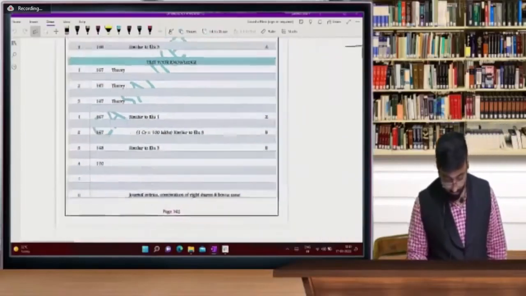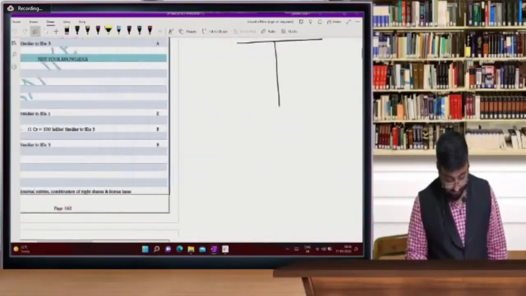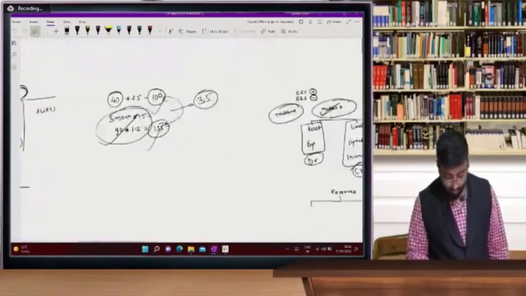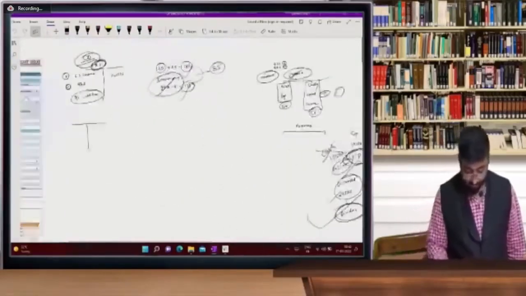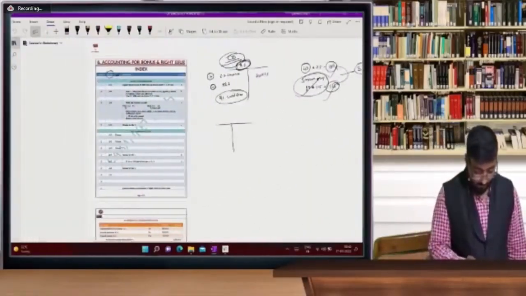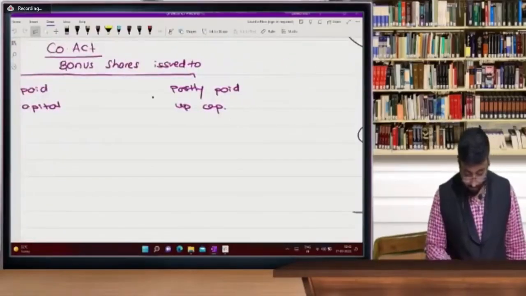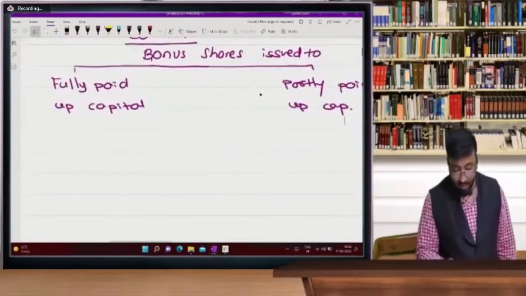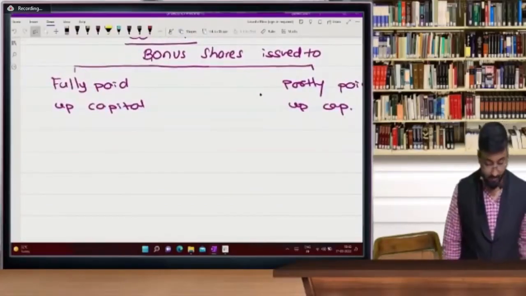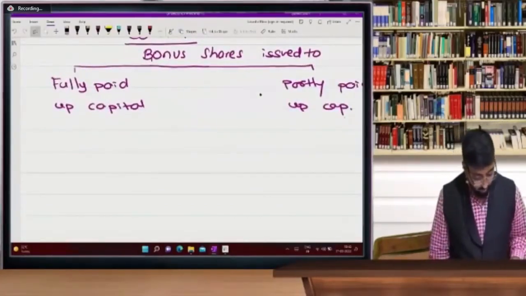Chalo. Now write it properly. Now, what is fully paid bonus shares and partly paid bonus shares? Now, fully paid bonus shares.